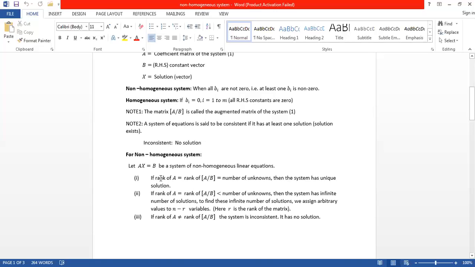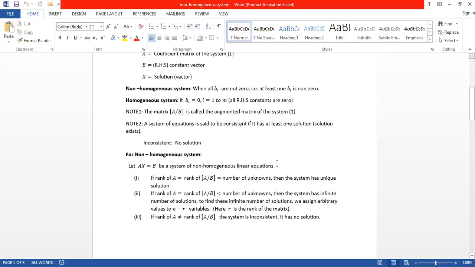So the first condition is rank of A equals rank of [A B] equals the number of unknowns, n. Then the system has a unique solution. Second condition, if rank of A equals rank of [A B] is less than the number of unknowns, then the system has an infinite number of solutions. Okay. Third condition, if rank of A is not equal to rank of [A B], then the system is inconsistent, that means no solution exists.